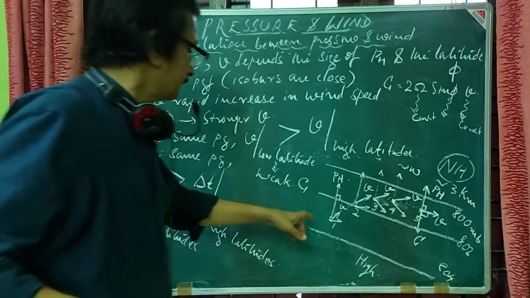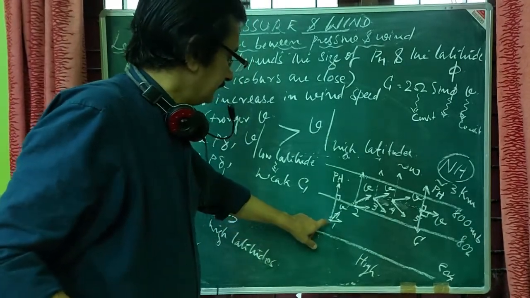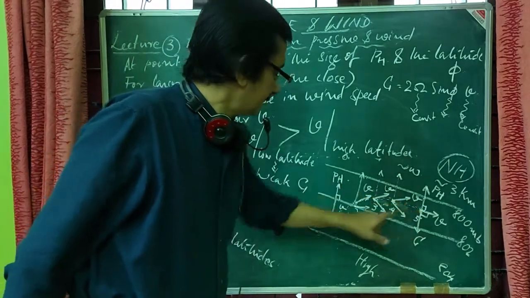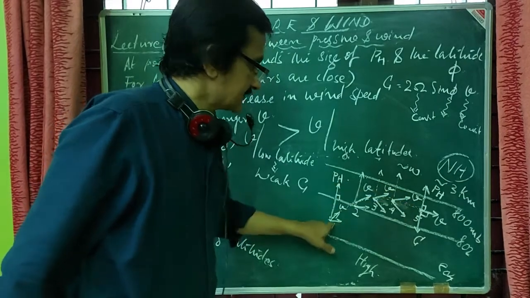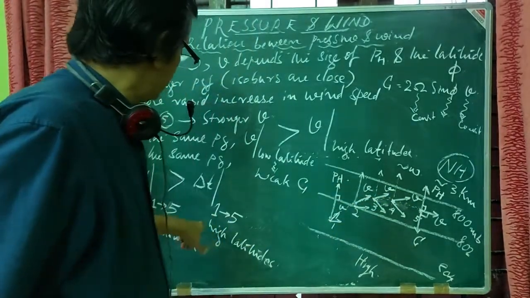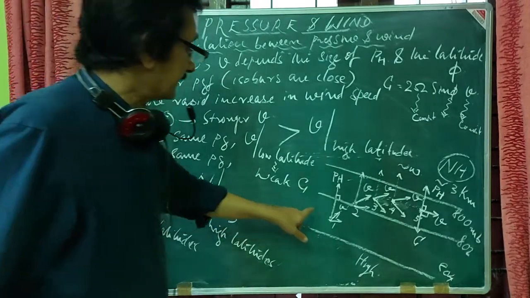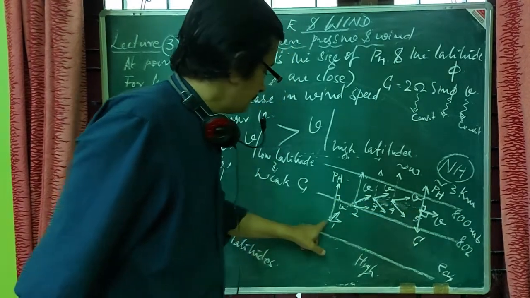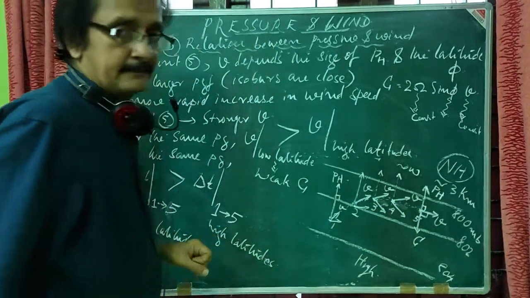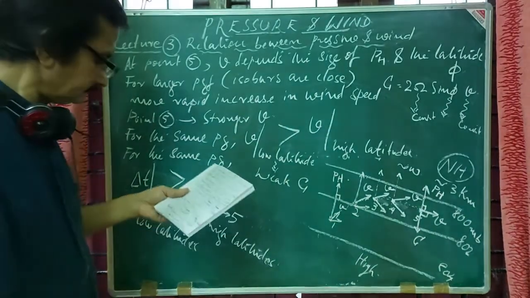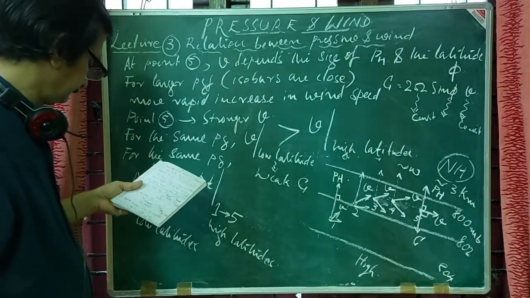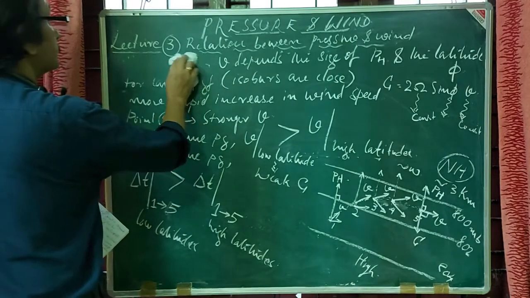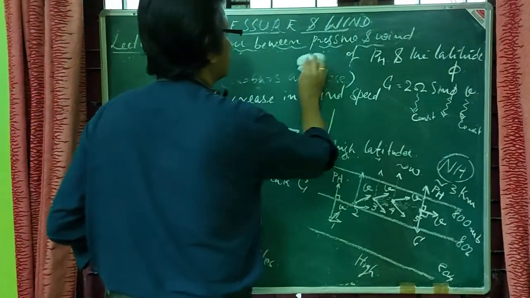That is, in the case of a low latitude, the time required for an air parcel to reach 5 from 1 will be greater, or the delta T will be greater, compared to the time required in the case of a high latitude. So these points you have to keep in your mind.